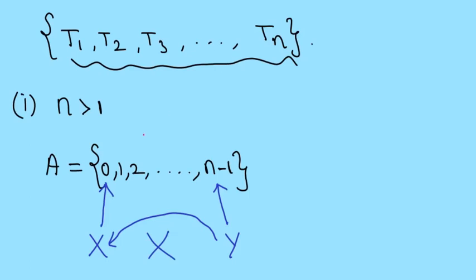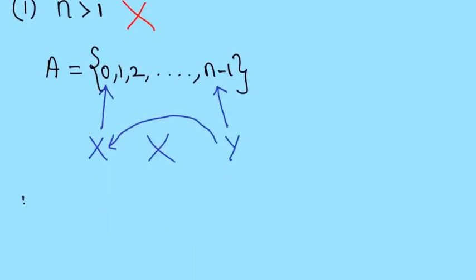So this is not possible. So n cannot be greater than 1. This leaves us with two possibilities. One possibility is n is equal to 0. That is, there are no truth tellers at all. Let us see whether this is possible.